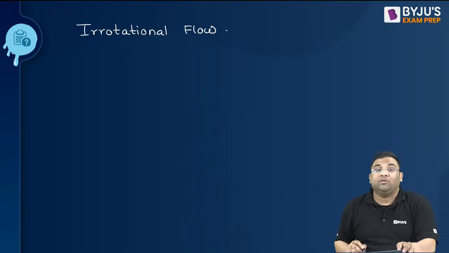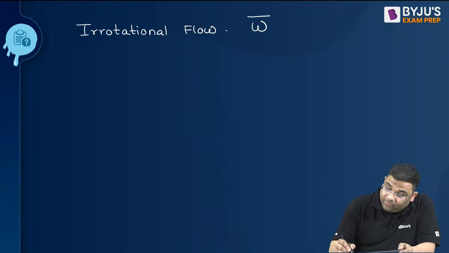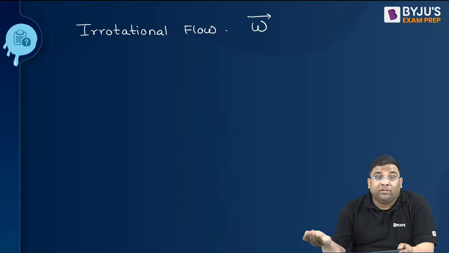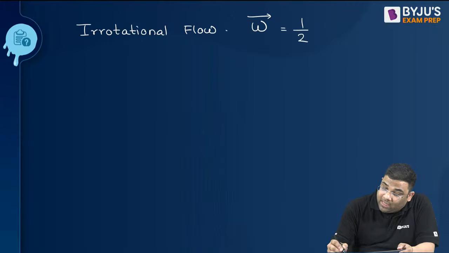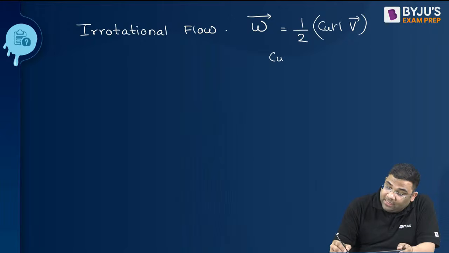You see, when I say irrotational flow, it means the angular velocity will be 0. Or I can say angular velocity is half of curl of V. So I can say the curl of V is 0, or the cross product of del operator and V is 0.